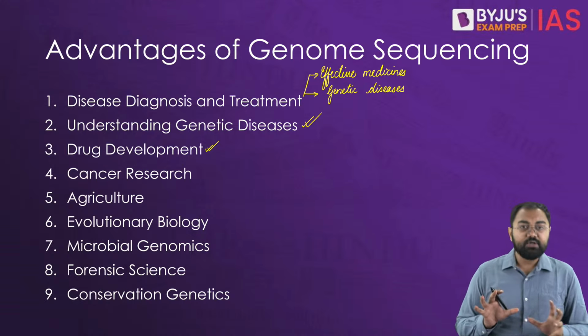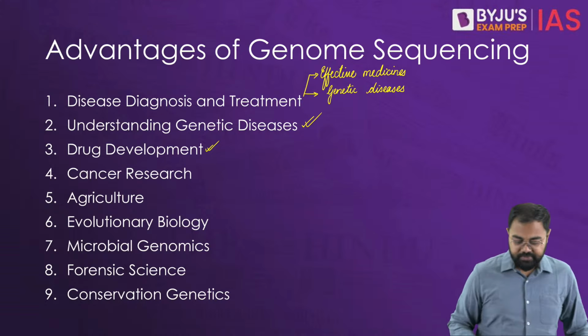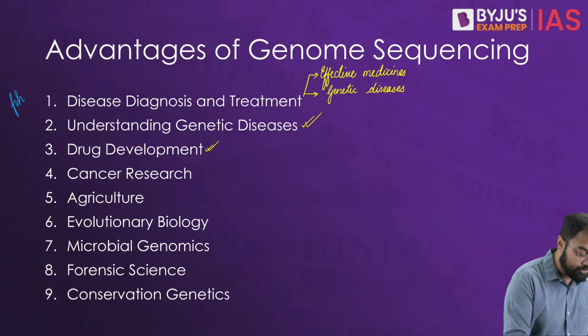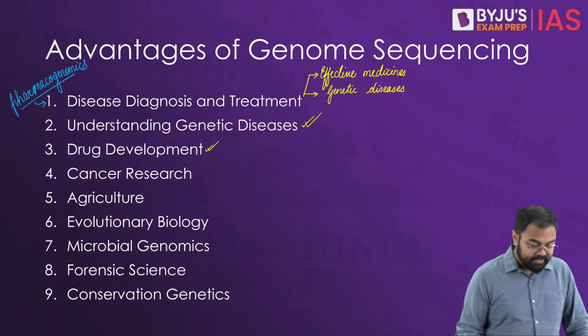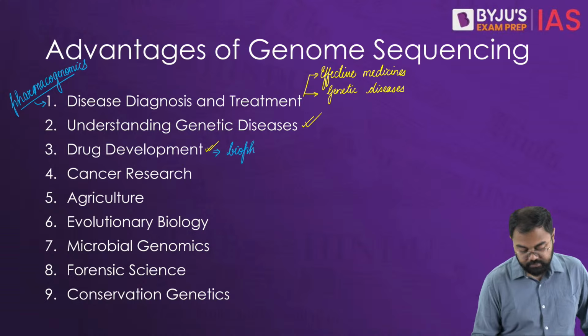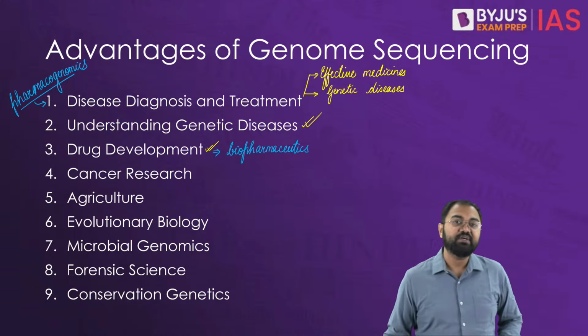So there are two concepts, or you can say two areas of biotechnology, which become very crucial here. The names can be important. Here we are talking about pharmacogenomics, and then here we are talking about biopharmaceutics. These two become very, very crucial with regards to genome sequencing and how they would have a positive impact.